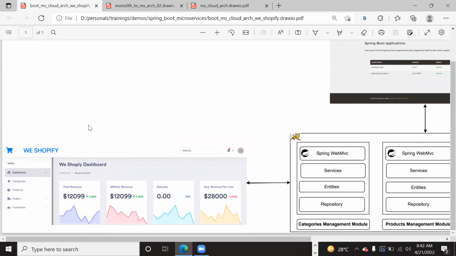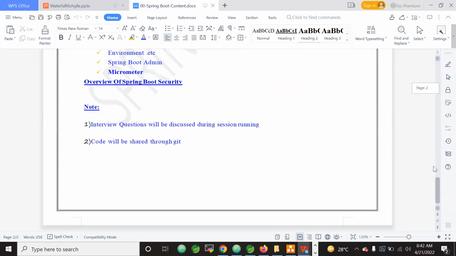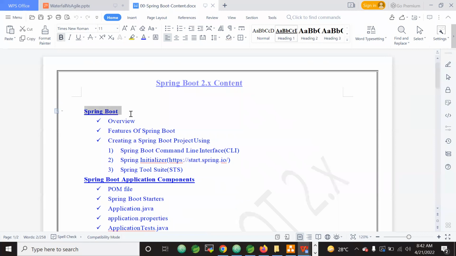So while implementing this application, we will apply the various concepts of Spring Boot. So what are those various concepts that I will showcase today? So Spring Boot 2.x course content. What will be covered as part of this course content? First, we will see Spring Boot overview. What is Spring Boot? In order to understand what is Spring Boot and why Spring Boot, we will first see the problems in the traditional web application development.